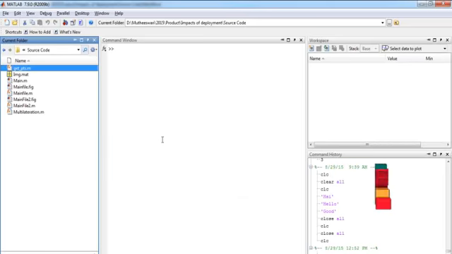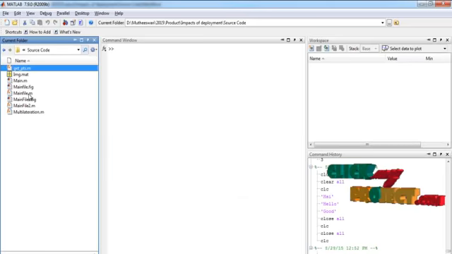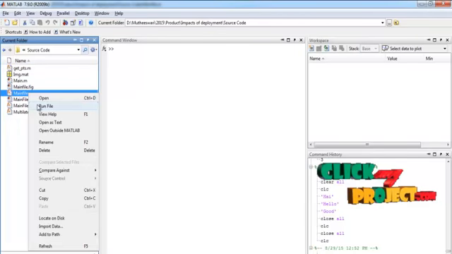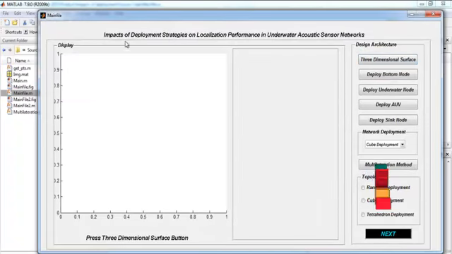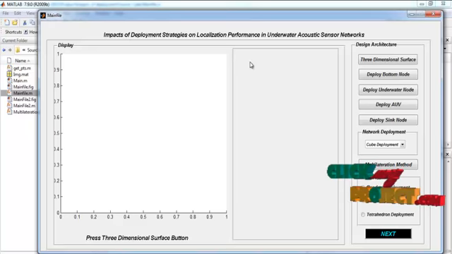Let me discuss the running procedure for our process. Select the main file, main.m, in the current folder, right click the file and run it to execute this process. This is the main window for the impacts of deployment strategies on localization performance in underwater acoustic sensor networks.